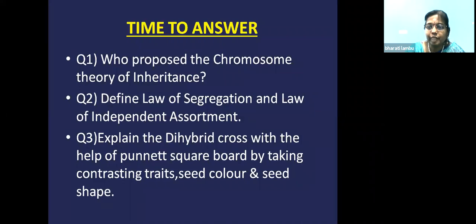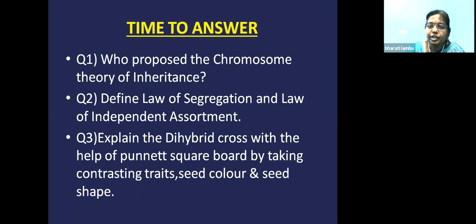Now it is time for us to recollect what we have learned. Who proposed the chromosomal theory of inheritance? It is Walter Sutton and Theodore Boveri. Who defined the law of segregation and the law of independent assortment? The law of segregation means the two alleles of a contrasting character separate without mixing. They will be inherited by the gametes during gamete formation.